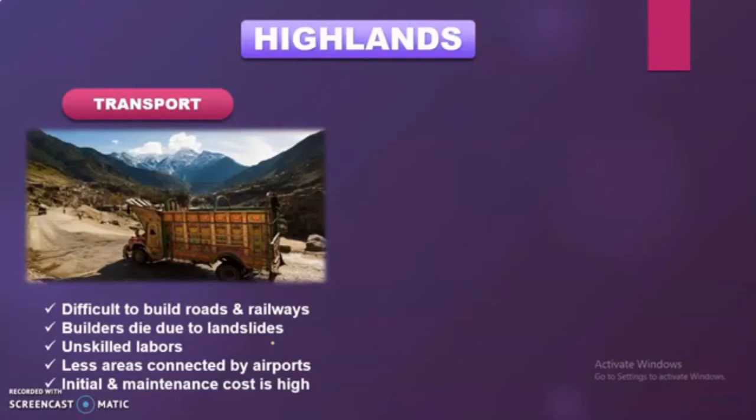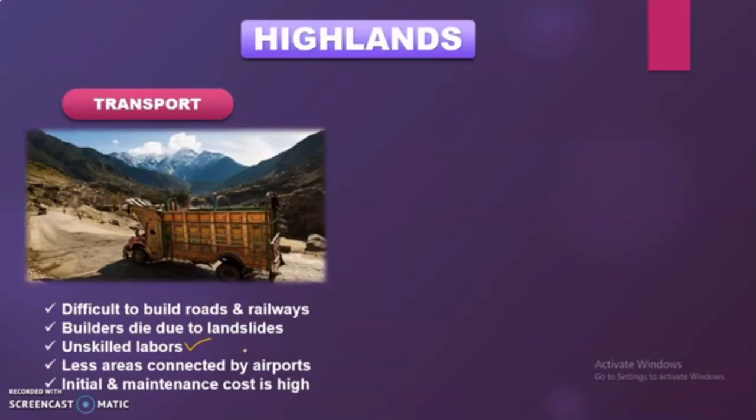Next is the literacy of that area, mainly just because the people over there are not that educated because of the low literacy rate. That is why this is related with unskilled labor. The people are not that skilled, which is the reason mainly behind the less building structure or the modernization. Another thing over here is the risk to the life of those builders or laborers, because while they are making those building structures like the roads or other things, when there is any kind of hazard or risk involved, for example a landslide or an earthquake occurs, those builders might die.